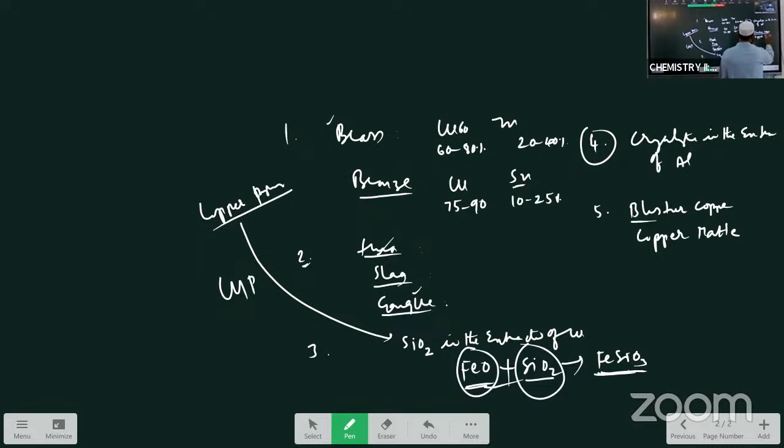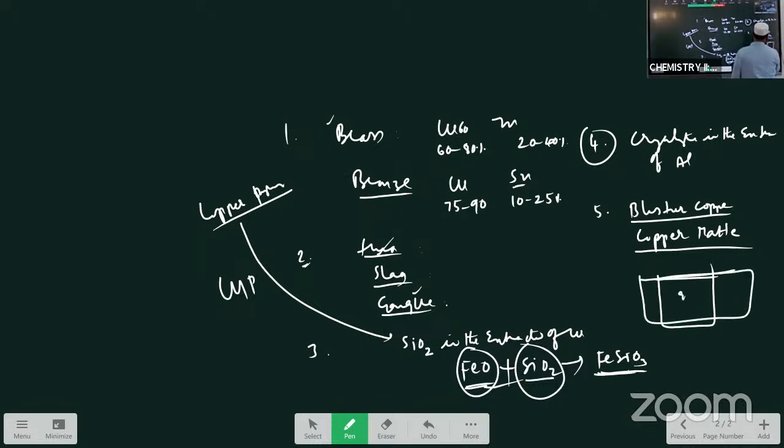Next, what is blister copper? It is 98% pure copper. It was in the molten state, and then I cool it down.